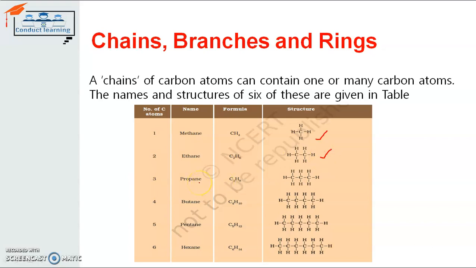Another one is propane. Propane is defined for 3 carbon atoms. So here the carbon contains 3 atoms and hydrogen contains 8 atoms.